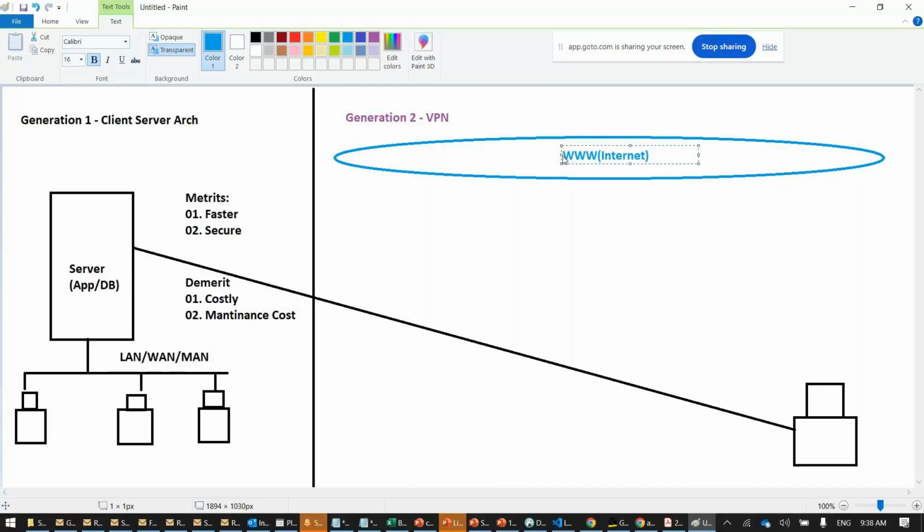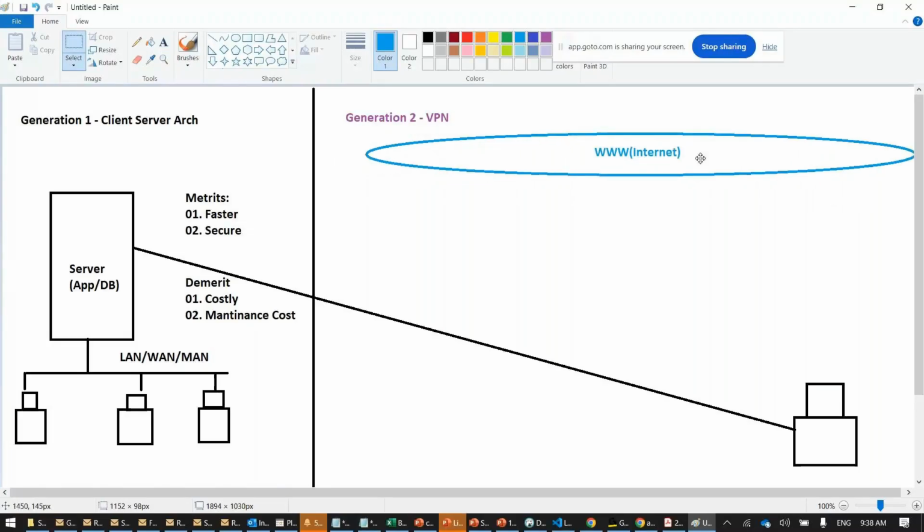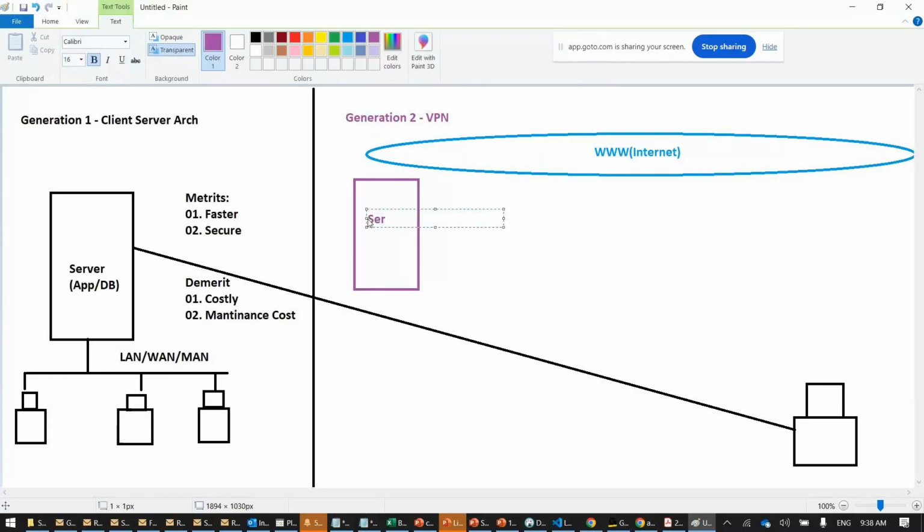Now, every private company cannot lay a cable from the company to home. So what are they doing? Let's understand. Sorry, I'll move it a little to this side. Here there's a server, same thing. Here's a server, whether you call it a database server or an application server, whatever it is.